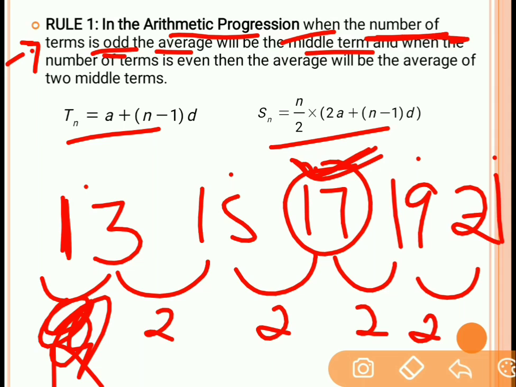Now, if you want to find the average with the formula, you can add all the numbers over here, that is 13 plus 15 plus 17 plus 19 plus 21, and divide by the total number of numbers, which is 5. If you add all these and divide by 5, you will get the value equal to 17. If you want, you can try it on your own.